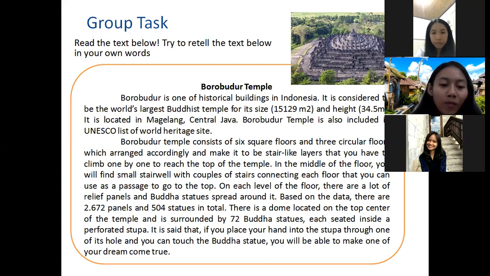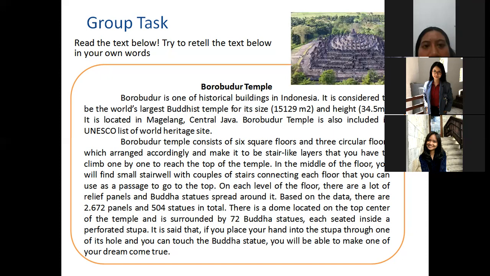Borobudur is one of the historical buildings in Indonesia, which is located in Magelang, Central Java. And Borobudur Temple is included in the list of UNESCO World Heritage Sites, and Borobudur Temple consists of 6 square floors and 3 circular floors arranged in the south way. All right, Parma will continue my explanation.